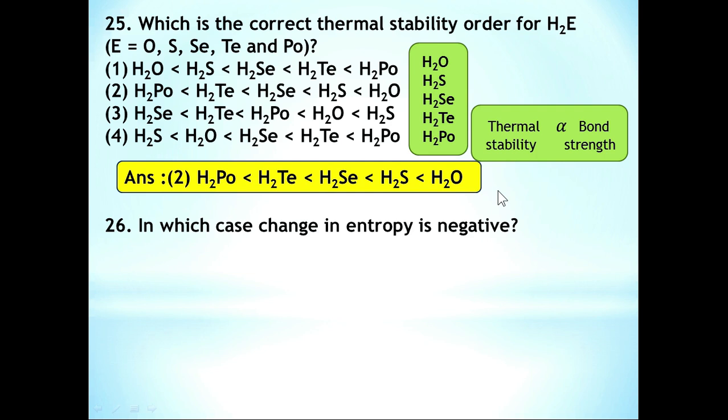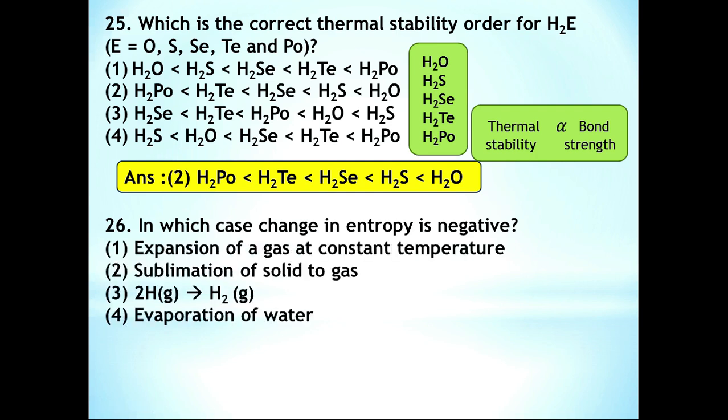Question number 26. In which case is the change in entropy negative? Entropy is nothing but disorderness or randomness. Change in entropy is negative when the number of gaseous molecules decreases from reactants to product.